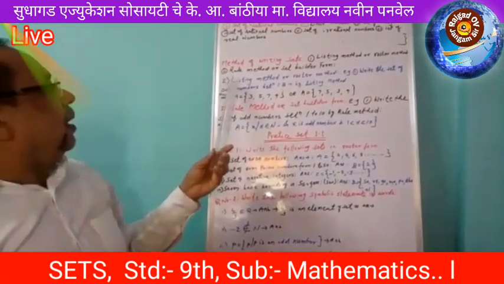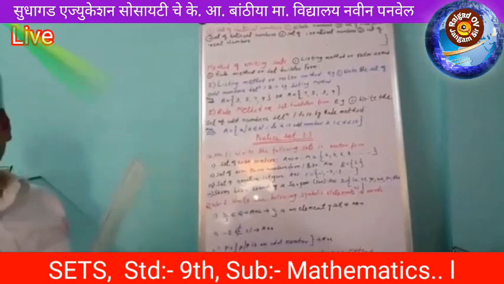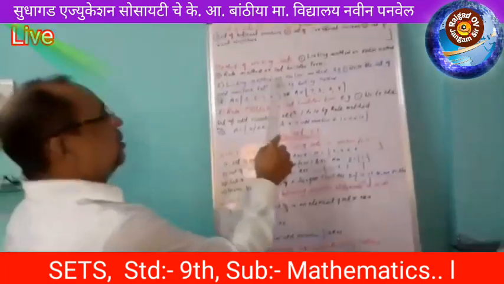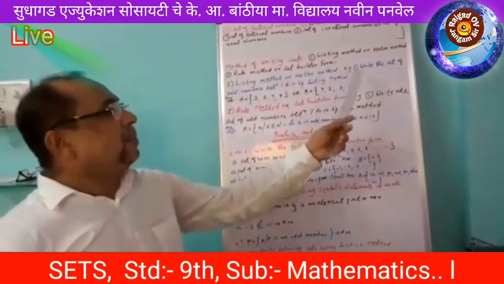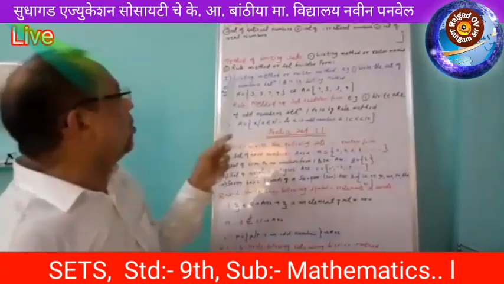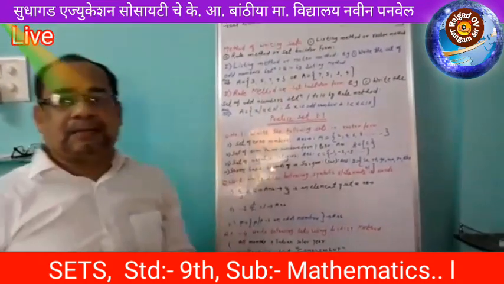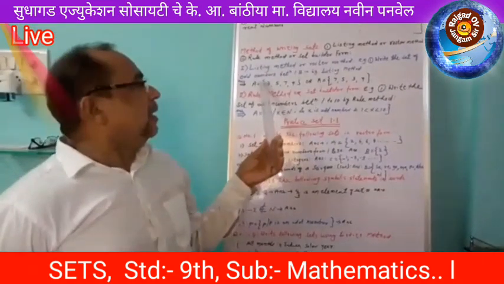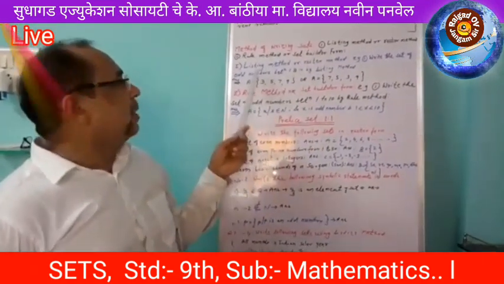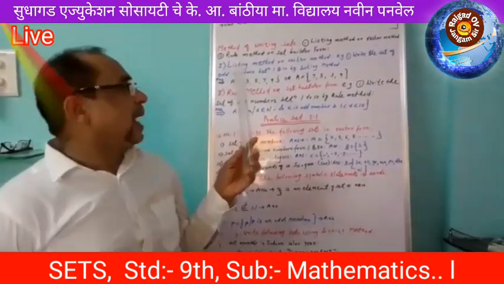Now we study an example of how to write a set in the listing method. Example number 1: write the set of all odd numbers between 1 and 10 by the listing method. In general there are three types of numbers: even, odd, and prime.